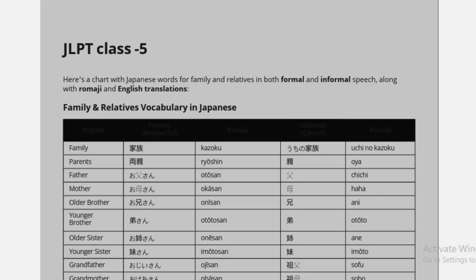Today we have Japanese class 5. In this video, we will learn about family relatives vocabulary in Japanese.